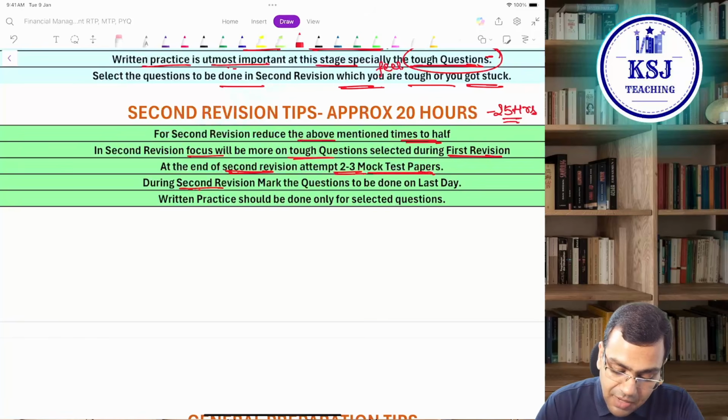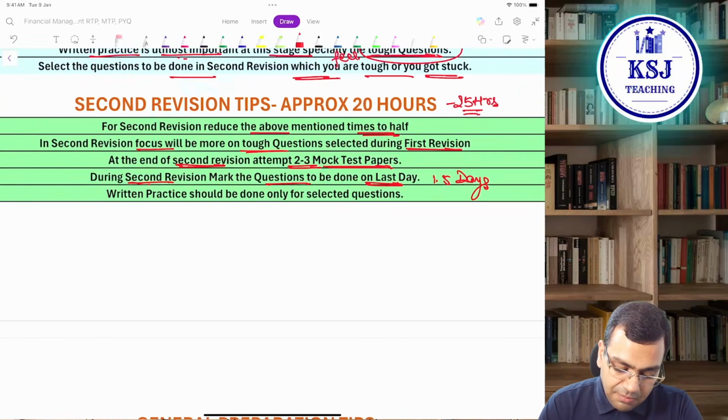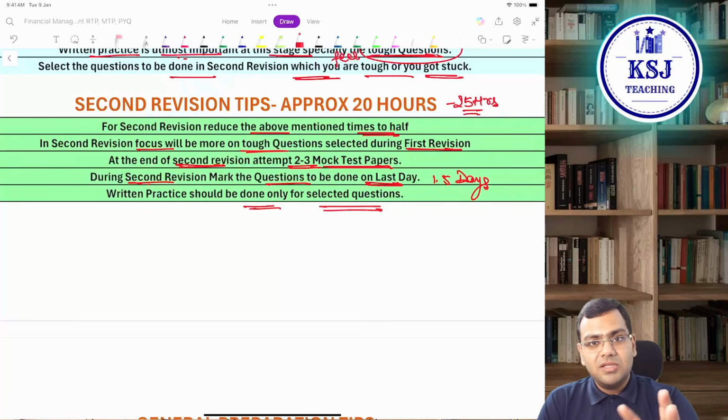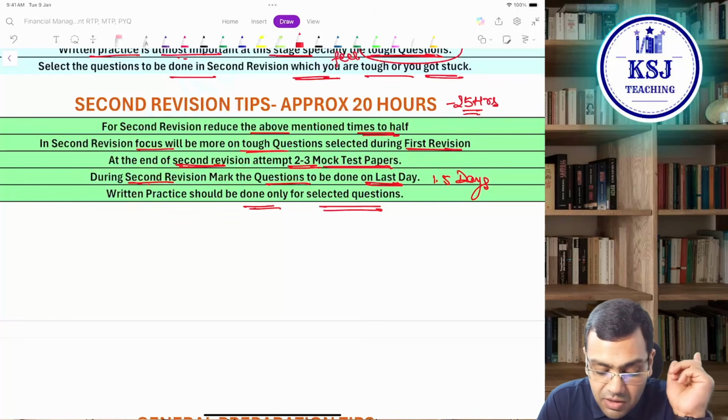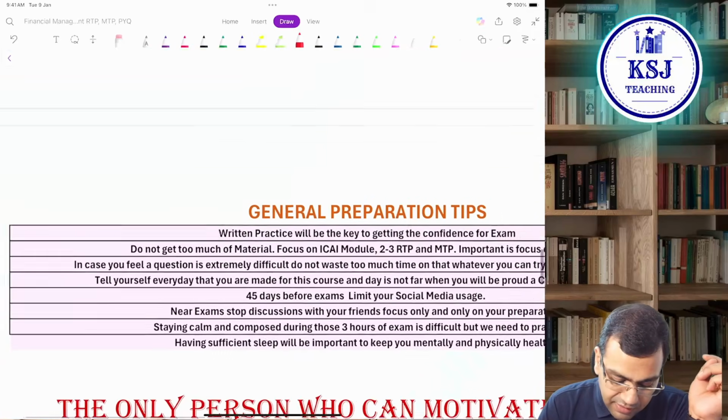During the second revision, mark the questions to be done on the last day, that is the 1.5 days that you will get before the examination. Written practice should be done only for selected questions. Please do not waste too much time on written practice in the second revision. Only pick up the selected questions. Written practice in the second revision should be on the mock test papers. Very important. Clear with this?